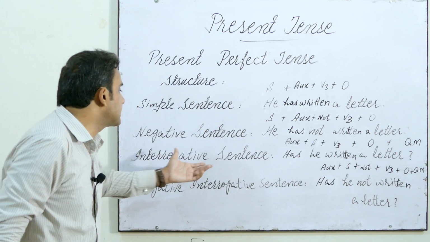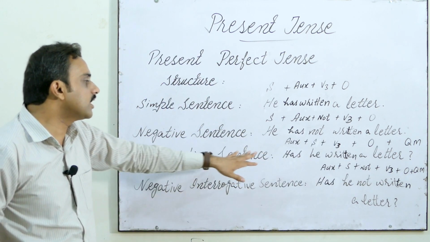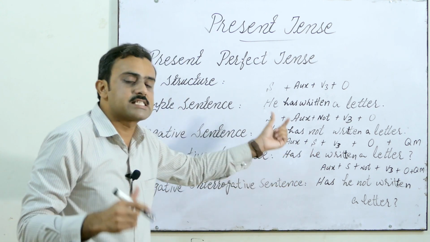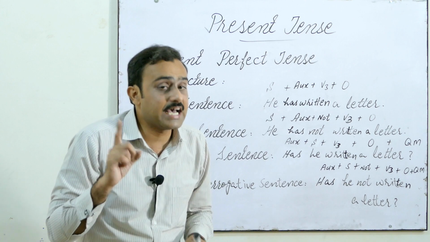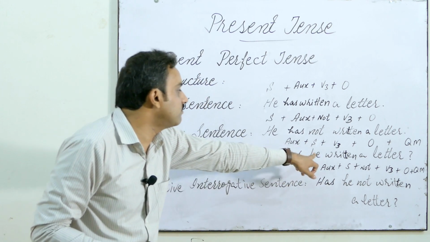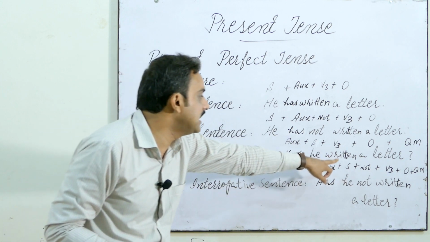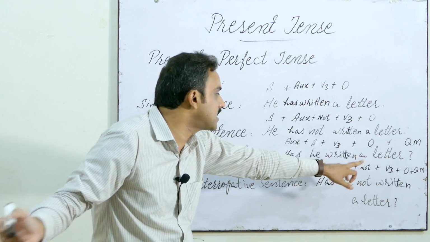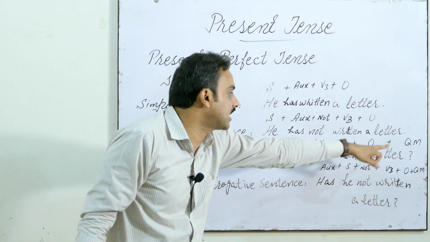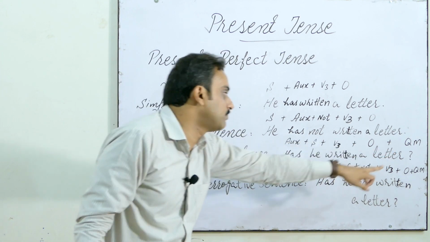Okay, then we discussed the interrogative sentences. Interrogative sentences carry the same auxiliaries like has and have. Has with singular and have with plural. So then we use subject, has he, V3 means past participle. Has he written a letter, object, and at the end question mark.